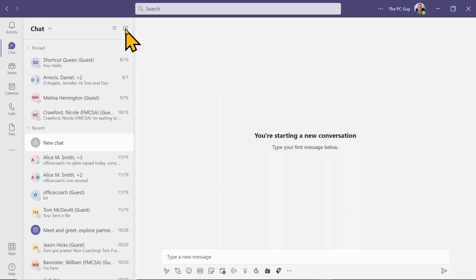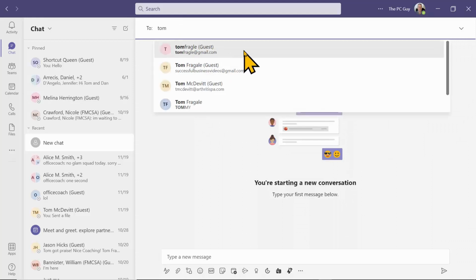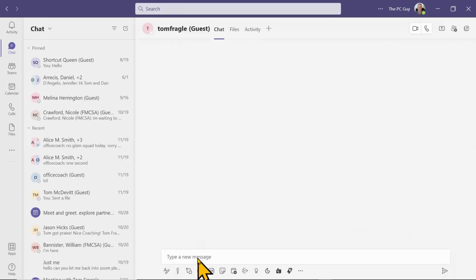So notice how I picked on the icon here, and I can start to type in people's names. You can do their name or their email address and so on. Okay, so now only you and that person are going to be able to see this chat and participate in it. So that was pretty important.